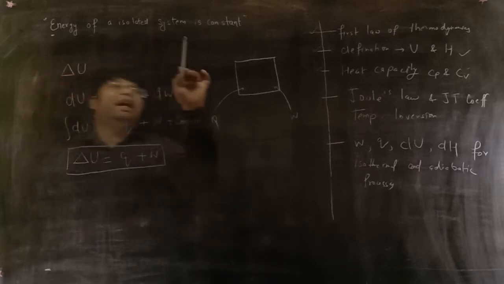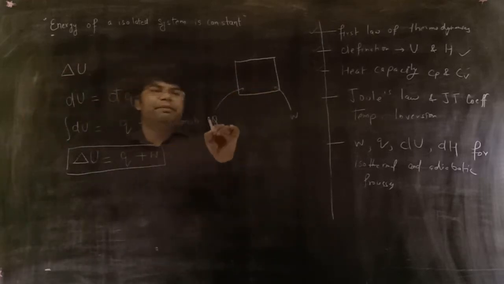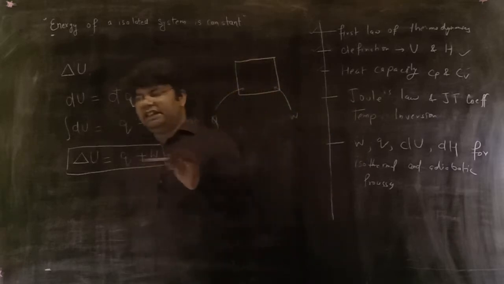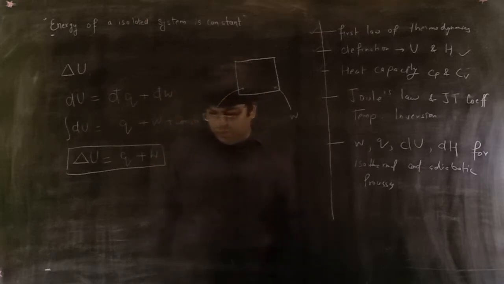So the energy of an isolated system is constant. You can change the energy of the system by means of heat and work, and this is the change in internal energy. I have written here heat and work.